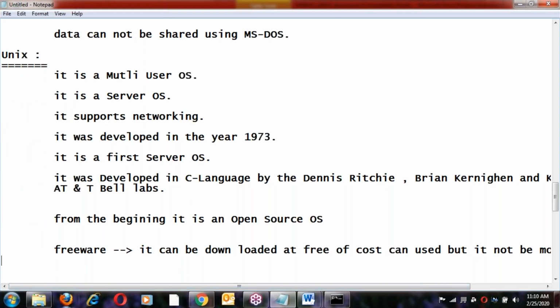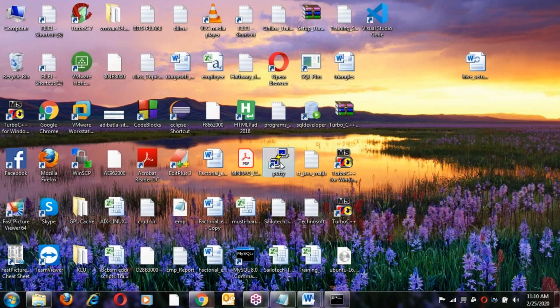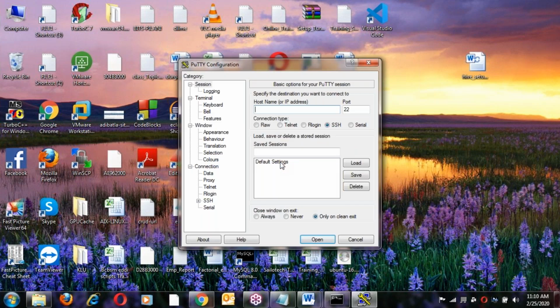So freeware, for example, PuTTY is a tool that is available free of cost. We are going to work on PuTTY. How to use PuTTY we'll discuss; it's an admin topic, so we'll discuss it then. This tool is available free of cost, but we cannot modify its features.